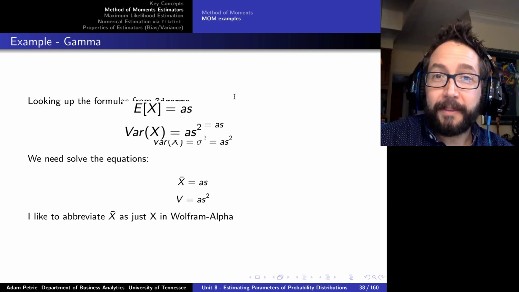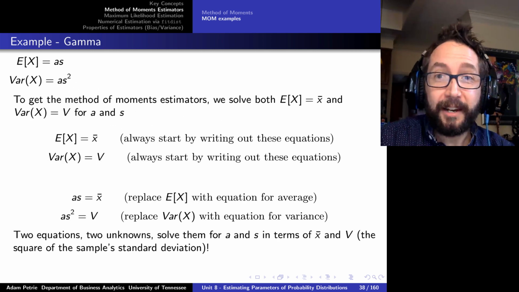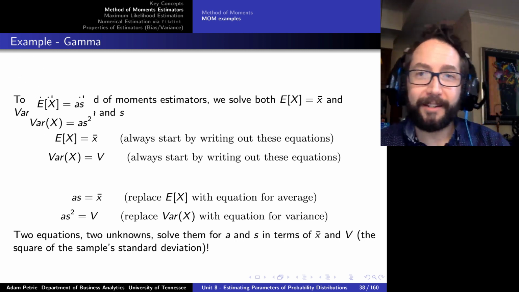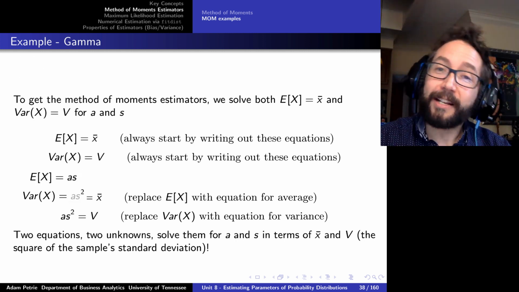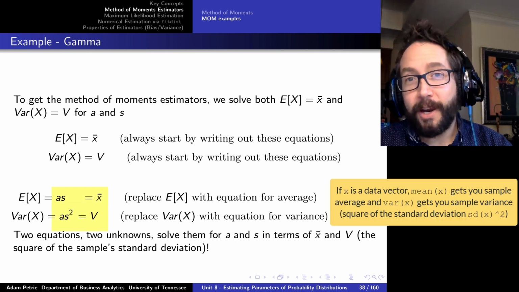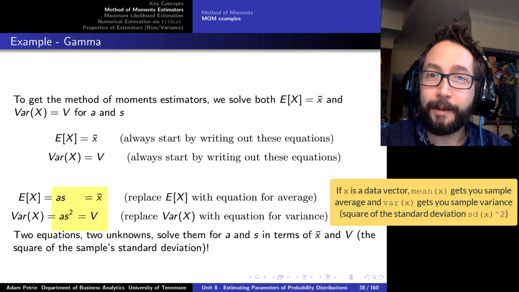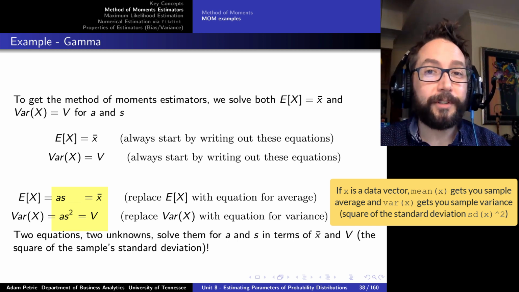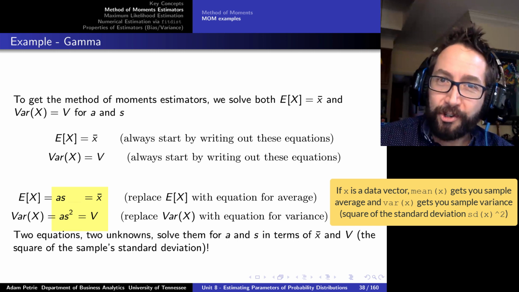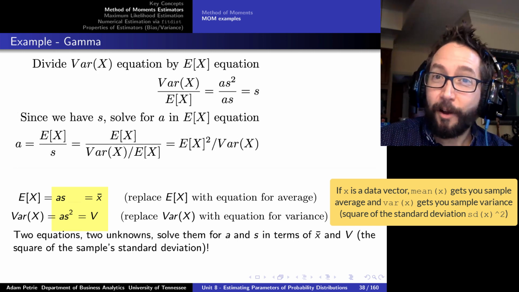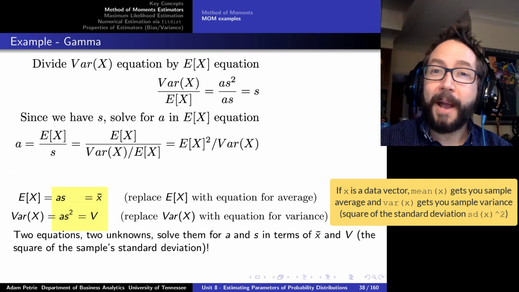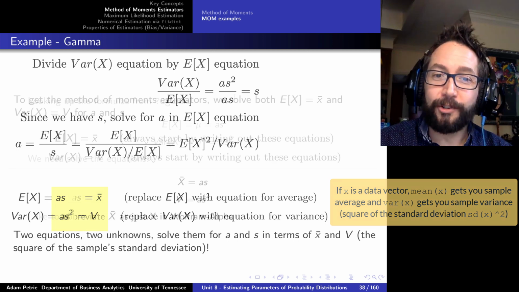So to get the method of moments estimators, I need to set up our two equations. I'm going to take my formula for the expected value, a times s, and set that equal to x bar, the sample average that I'll eventually measure. And then I'll take the equation for the variance of the PDF, a times s squared, and set that equal to the sample variance. I'll just denote that by capital V. Two equations, two unknowns. I can either solve that set of simultaneous equations on my own, or I can ask Wolfram Alpha to solve that set of equations.